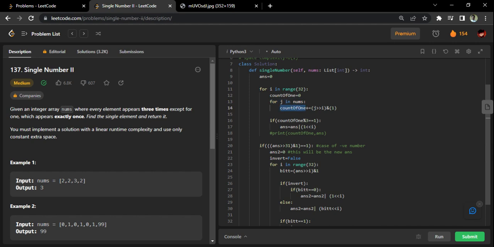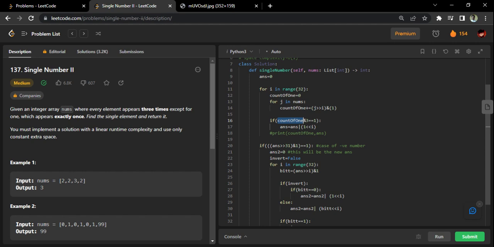I will explain these things in detail, but just try to understand the logic first. After each loop, that is, after finishing the 0th bit of all the numbers, I will count how many ones there are. Then I will check if the number of ones modulo 3 is 0, that is, if the number of ones is a multiple of 3. That means the answer's 0th bit is not a 1. Please note this point down somewhere. This is how you are going to do it.